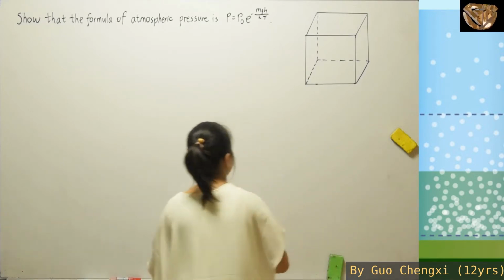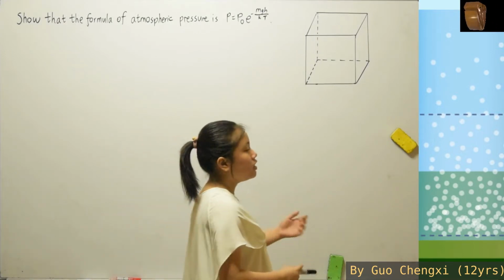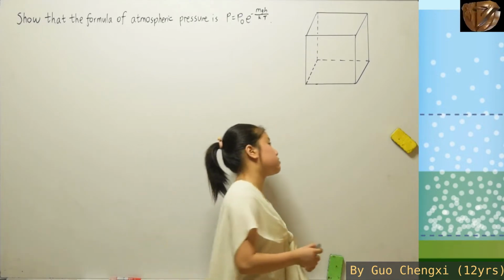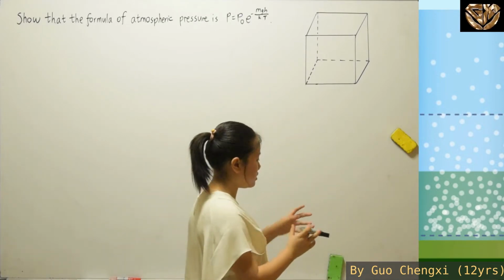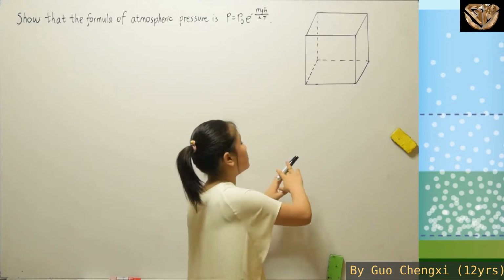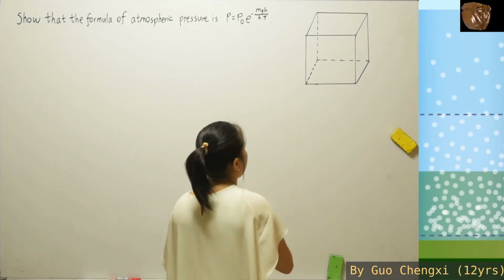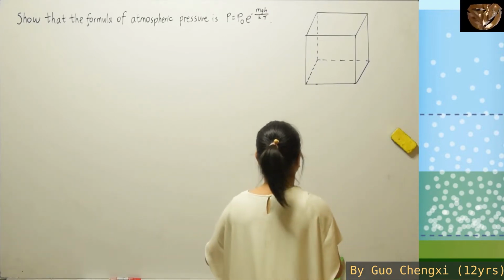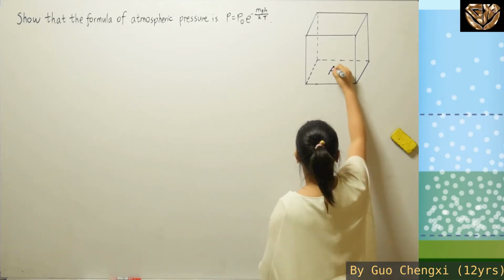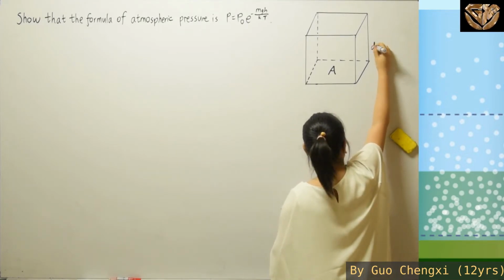So for this part, why is there a cube here? Just assume a cube of air. So assume that there's a cube of air, right? This cube of air, we are going to count its surroundings. So this whole volume of the air, we'll divide by the below area, and we'll be left with the height, okay?